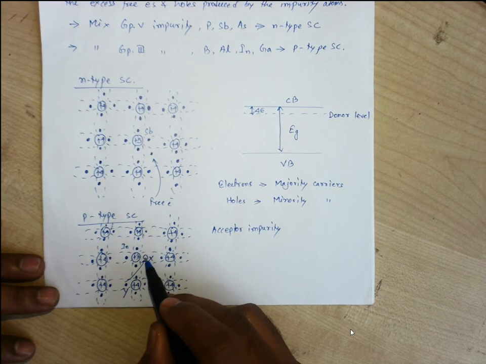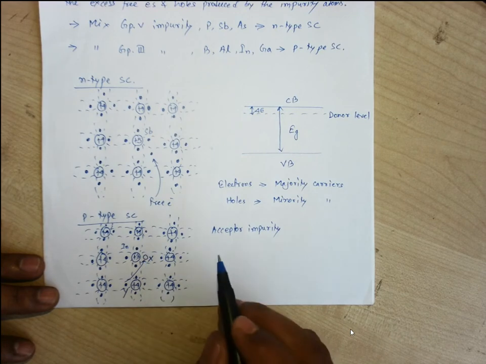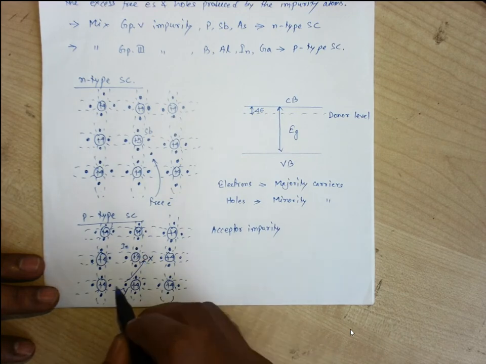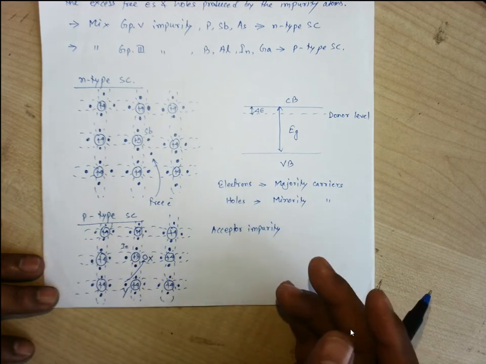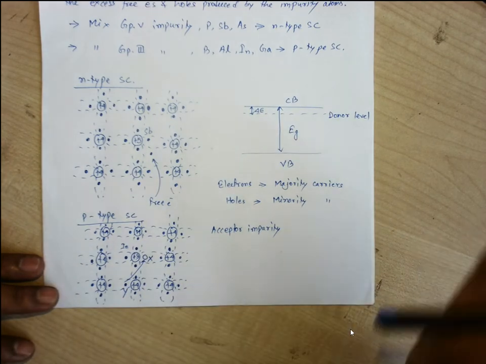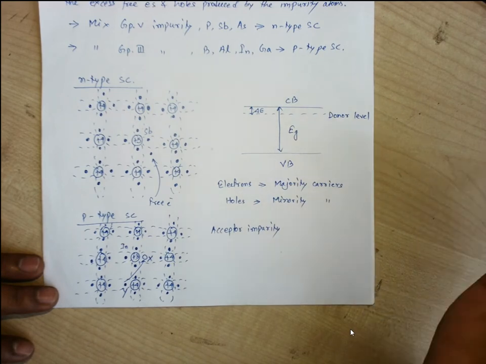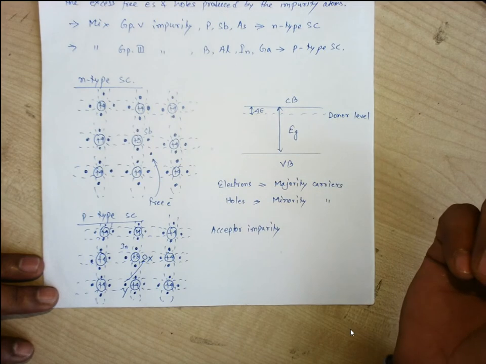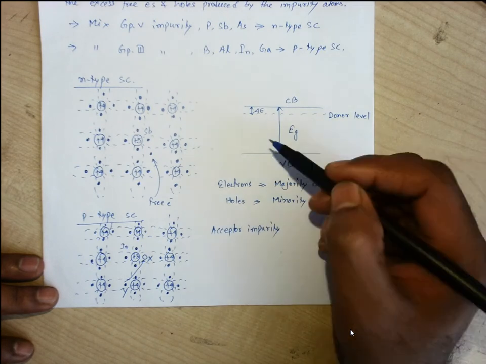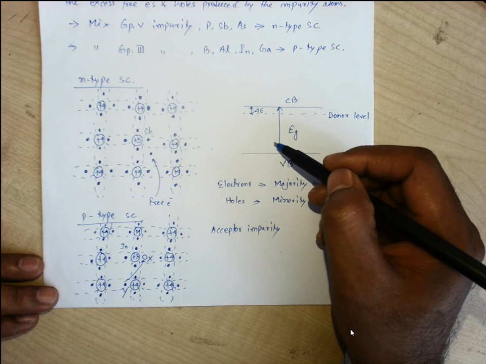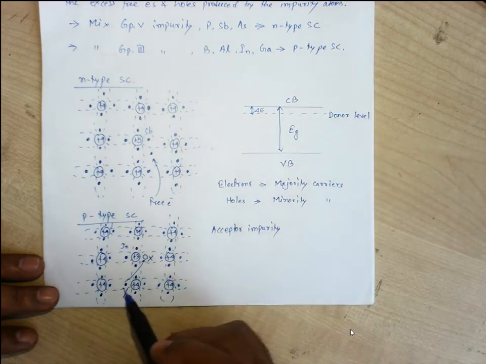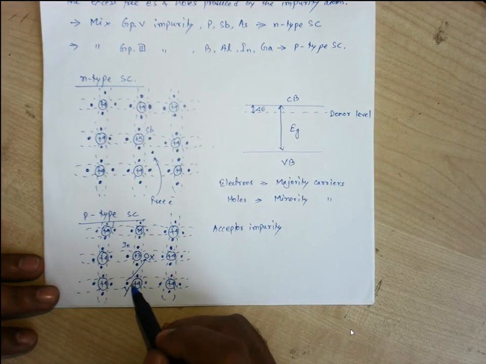Now here the electrons are only moving. A vacant place is there where an electron can go and recombine at that hole, or take the place of that vacant place. So electrons are only moving. It is not that holes are moving. Holes are recognized simply by the vacant place. At that vacant place any electron from another atom can go and acquire that location. So the current in the external circuit is also due to the electrons.